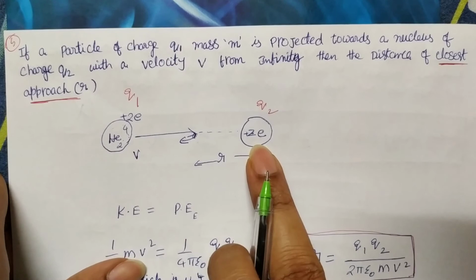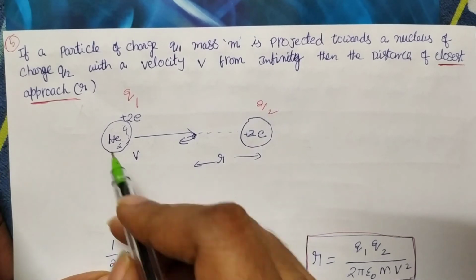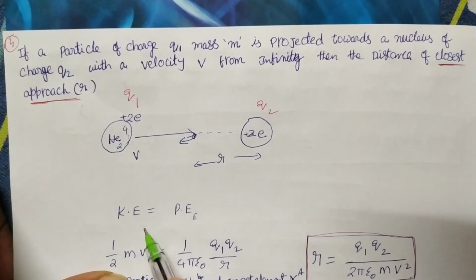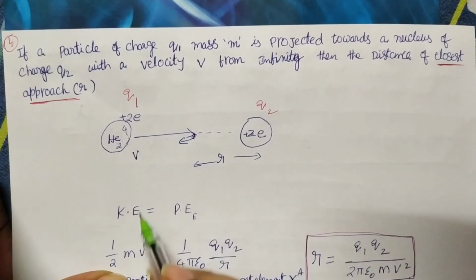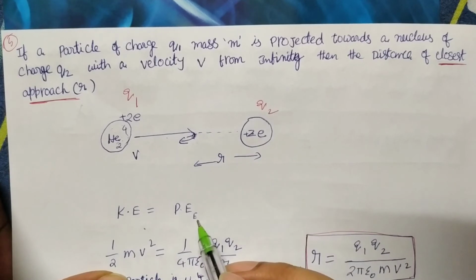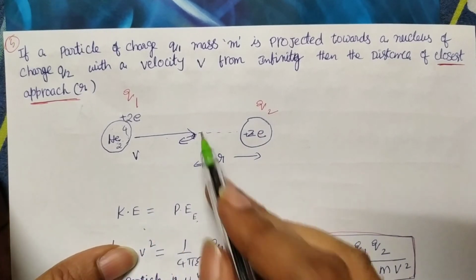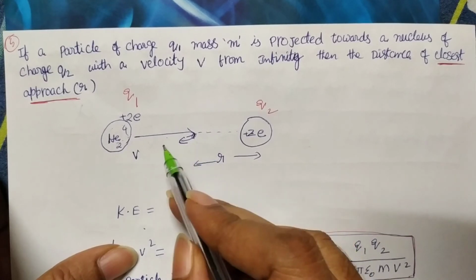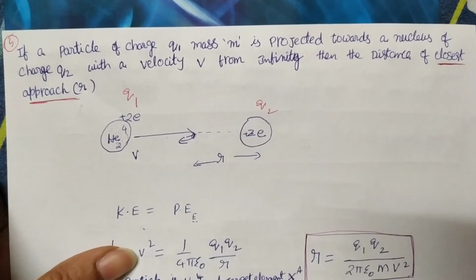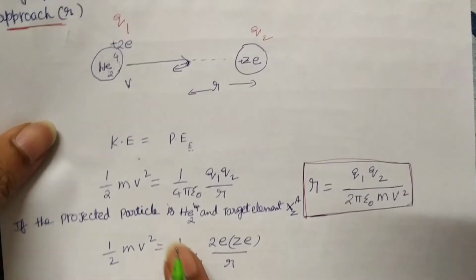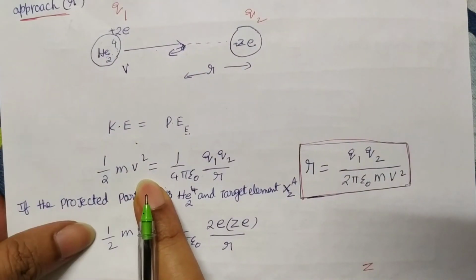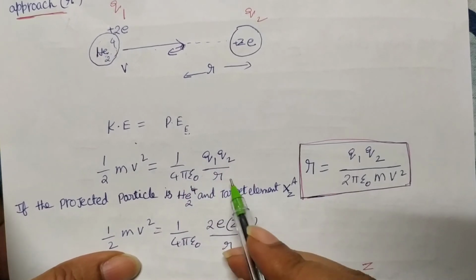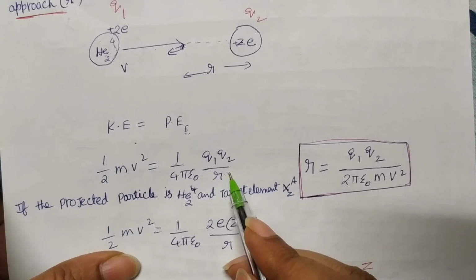To calculate this closest approach, we have one relation. Initially at infinite distance they are projected with velocity, with kinetic energy KE. When it is moving towards that, kinetic energy will be converted into potential energy. When complete kinetic energy is converted into potential energy, what happened? The body comes to rest and moves backward because of repulsion. So here kinetic energy half mv square is equal to 1 by 4 pi epsilon naught q1 q2 by r. R square means force, r means potential energy.